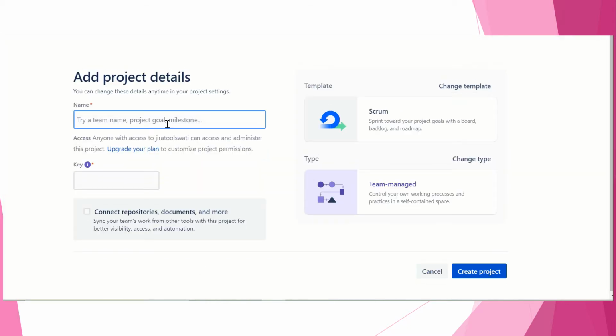Okay, let's give this the name online shopping. Automatically you will get that key. Okay, click on create project. See, your template is a Scrum, your board is a Scrum, it is team managed. You will click on create project.